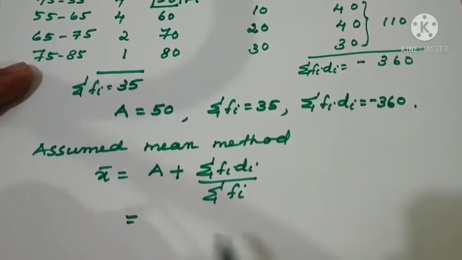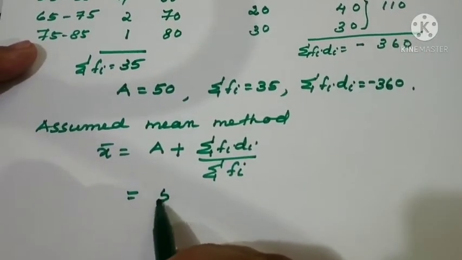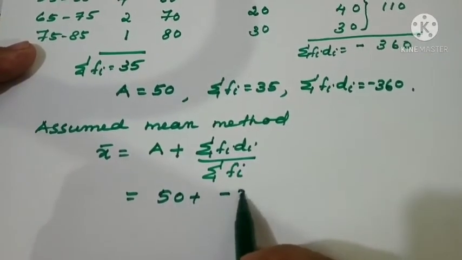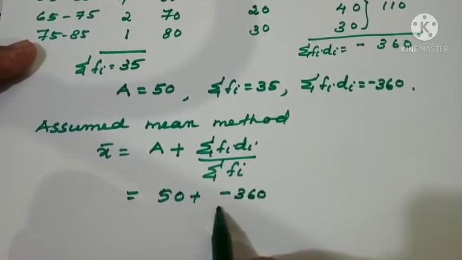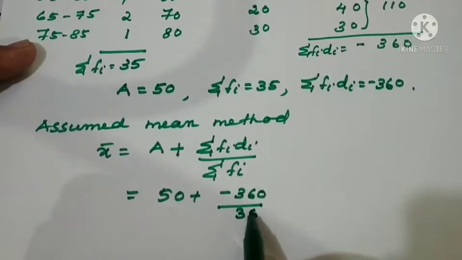Now what is the substitution? It is 50 plus minus 360 divided by 35.